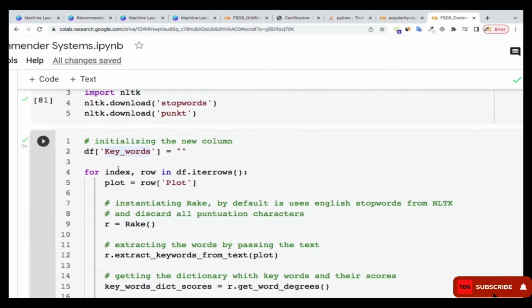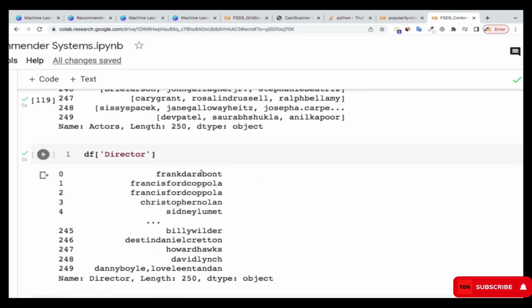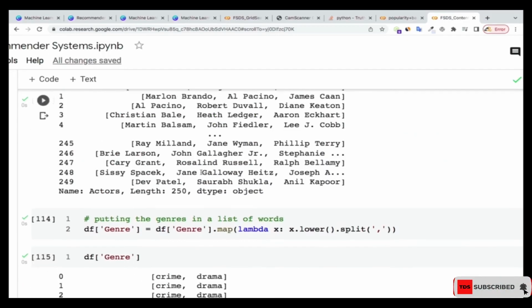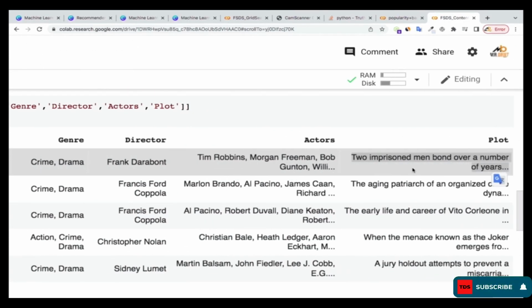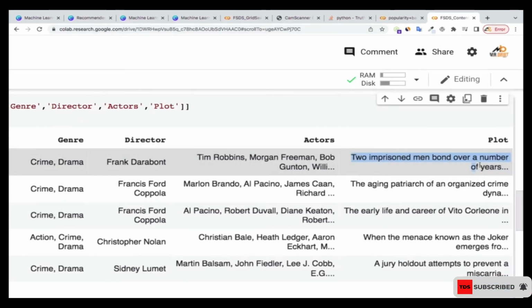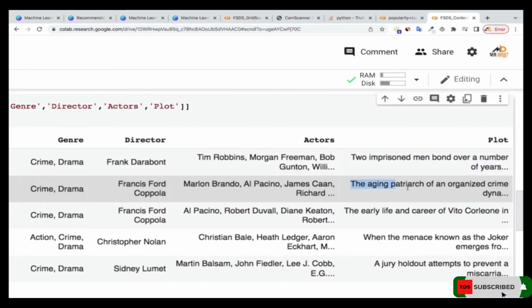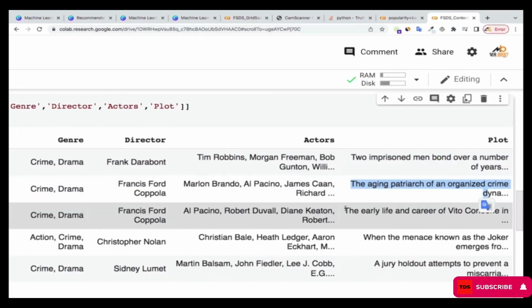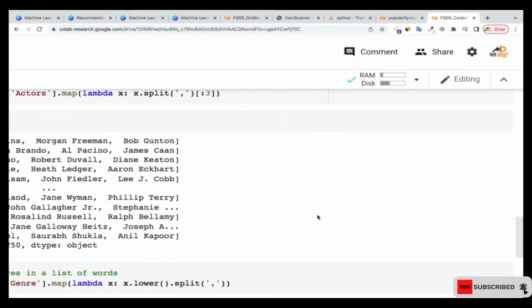And what I'm doing is that earlier when I said for index and row in df.iterrows, I'm going to iterate through this plot, each of the rows. So if I go to the first row, I extract the keywords, then I go to the second row, I extract the keywords, I go to the third row, I extract the keywords, all the way until I reach the end.